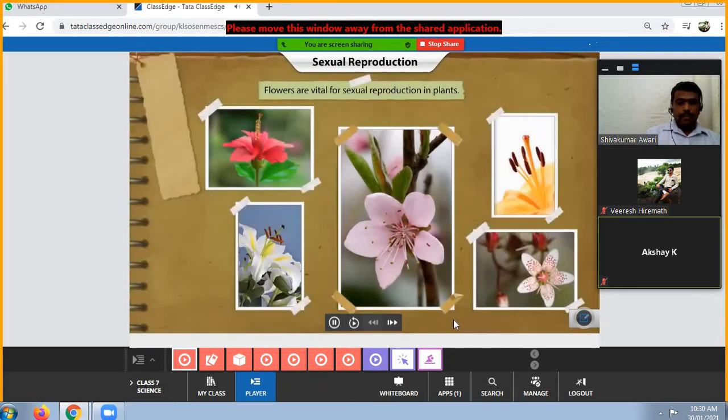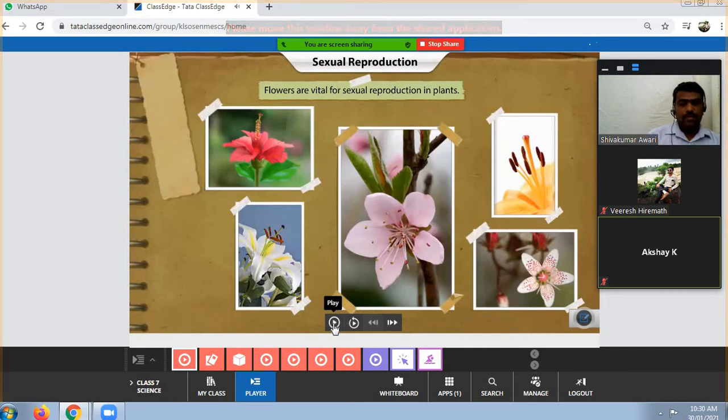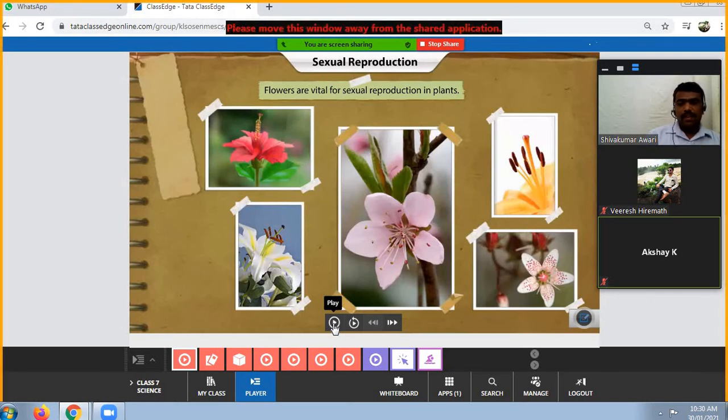In flowering plants, the reproductive structures of the plant are found in the flowers. Though we see a wide variety of flowers in nature, their basic reproductive parts are the same. See here, in nature we are able to see different types of flowers, different colors and different sizes. Even so, in that flower you are able to see both the male gametes and the female gametes. Otherwise you say the reproductive parts of the plant are present in the flower. That's why this flower is considered a reproductive part of the plant.